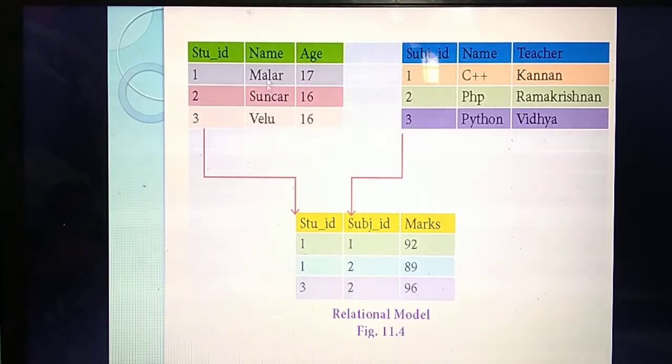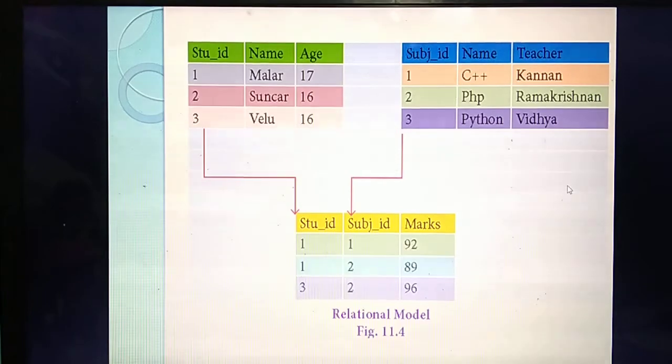So no need to write all the columns. For that, listen carefully. Student ID and subject ID, they are taking as a key. Whether the student ID number will be changed? No. Whether the subject ID will be changed? No. So that is the important field they are taking as a key. Seeing it, you can know: student with roll number 1, score 92. Whether any other details will be needed? No. So here they are taking student ID as well as subject ID as a key. Student ID is taken from the first table, subject ID is taken from the second table. Now you are entering a new detail called marks in the third table.